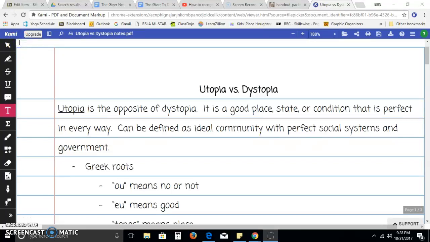Utopia versus dystopia notes. Utopia is the opposite of dystopia. It is a good place, state, or condition that is perfect in every way. It can be defined as an ideal community with perfect social systems and government. The word utopia has Greek roots.